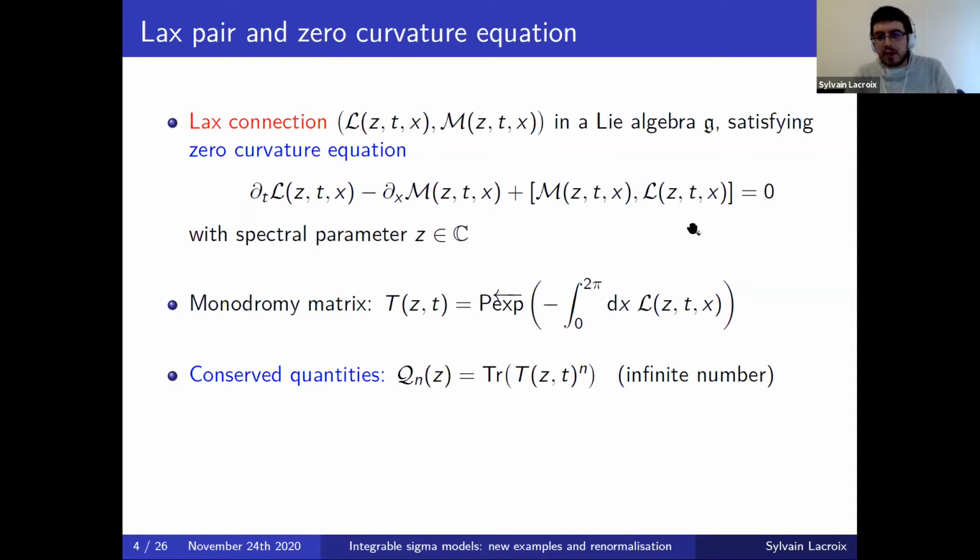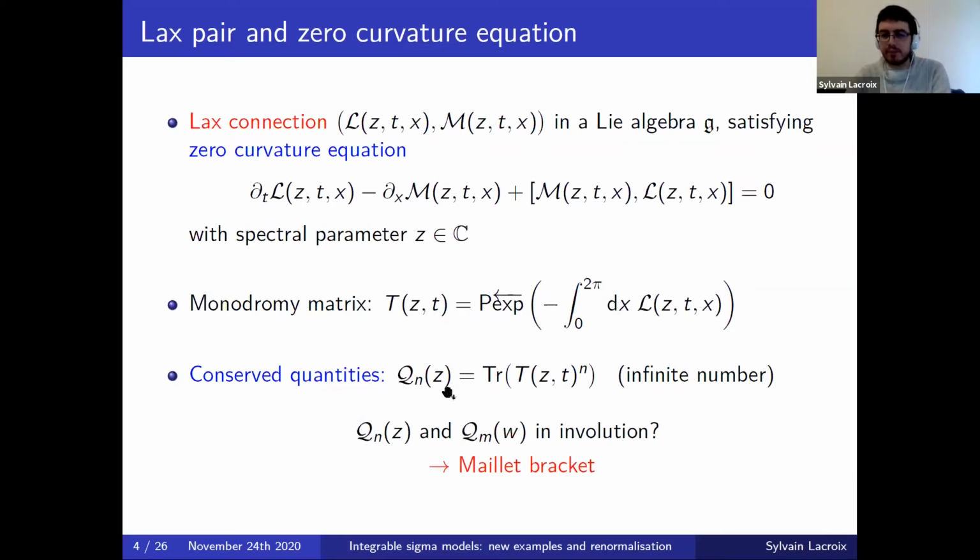And because we also ask that this zero curvature equation is true for every value of this auxiliary parameter Z, then we can vary this Z, or we can expand in Z, for example, and this then gives us an infinite number of conserved quantities. And so that's a good first step towards proving the integrability of the model. But to really get to the integrability, one would need to have that these charges are in involution, so we need to study the Poisson bracket.